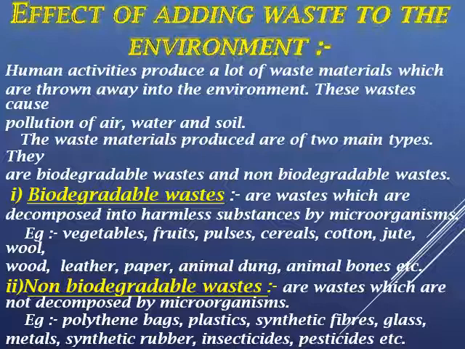Now, the waste material produced are of two main types. They are biodegradable waste and non-biodegradable waste. So what are biodegradable waste? The waste which are decomposed into harmless substances by action of microorganisms are called biodegradable waste. For examples, vegetables, fruit, pulses, cereals, cotton, jute, all organic waste, wood, leather, paper, animal dung, animal bones, etc.